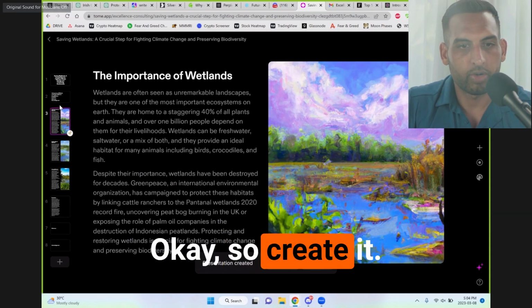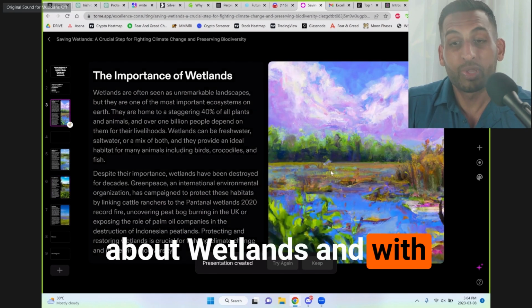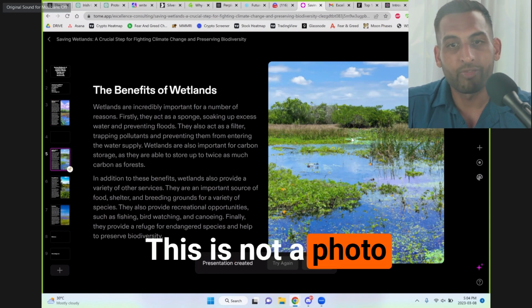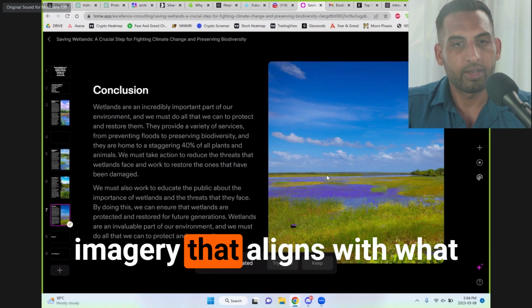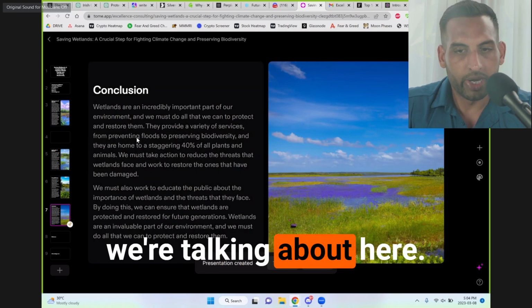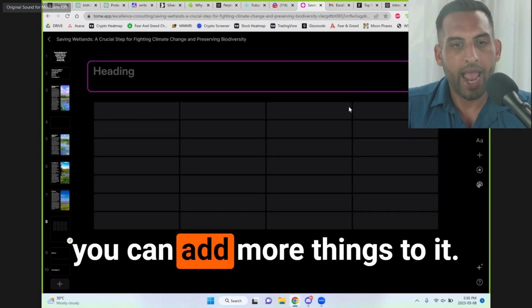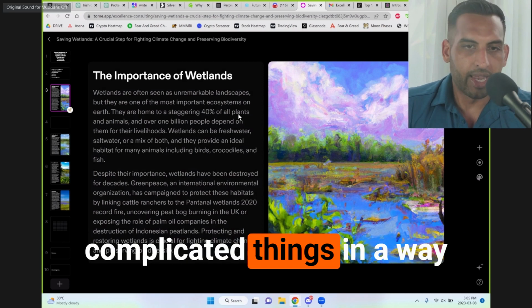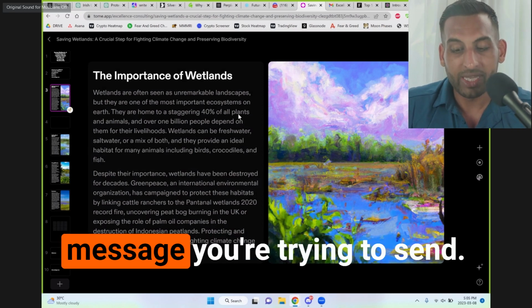Okay, so create it. And that's how long it took to create a presentation about wetlands and with original imagery on the side. This is not a photo taken off the internet. This is originally generated imagery that aligns with what we're talking about here. Say keep that. Let's see. And you can go through and you can add more things to it. So that's how easy it is to be able to generate all these complicated things in a way that it aligns with exactly the voice you're trying to speak, the message you're trying to send.